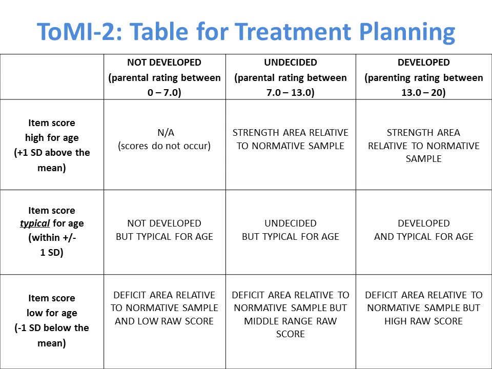Raw scores for items that appear in the second row may be high or low, but in each case, the normative scores are typical for the child's age. For this reason, items in the second row are also considered areas of strength for individuals at risk for poor theory of mind development. The third row is where the relative deficit areas of functioning can be located. More specific guidance on how to navigate the third row to identify treatment targets is given shortly.